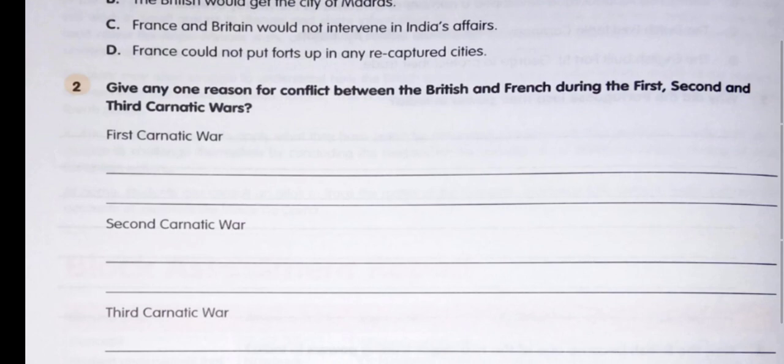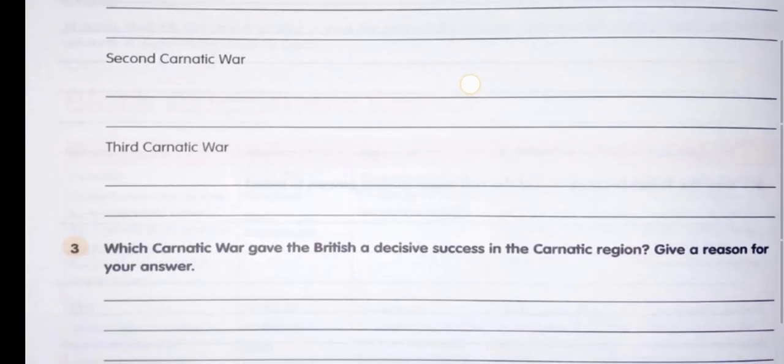The First Carnatic War happened due to the rivalry between the British and the French for trading rights in India. The Second was due to rivalry for power between the Nizam of Hyderabad and the Nawab of Carnatic. This led to the Second Carnatic War. And the Third Carnatic War was a result of existing wars in Europe and began when Count de Lally captured Fort St. David. And the British in turn captured Hyderabad. Got it?